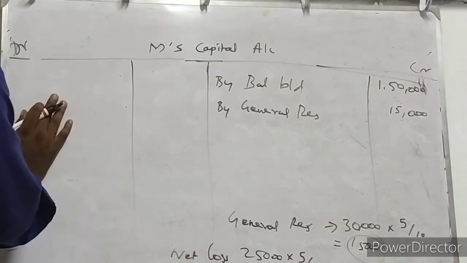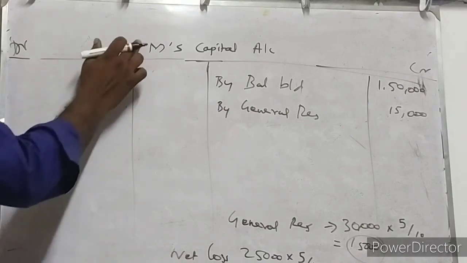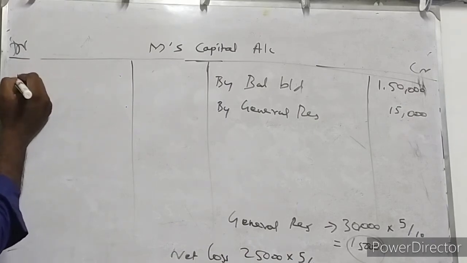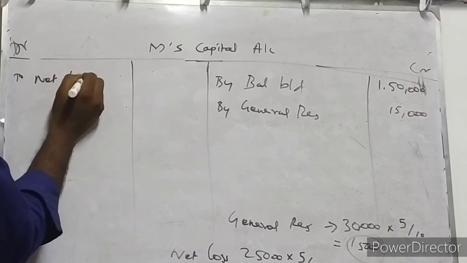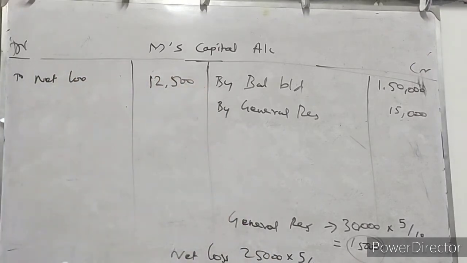So we are going to debit it because it's a partner's capital account. So net loss it is. Who is our partner? M, and the amount is rupees 12,500, isn't it? Then, apart from this information, are there any other items?